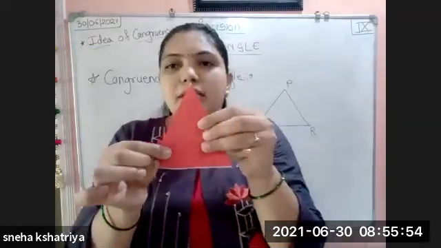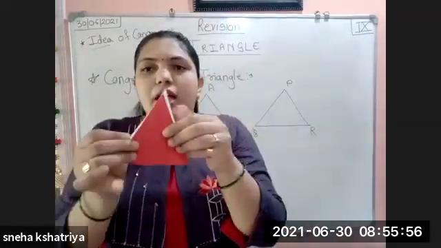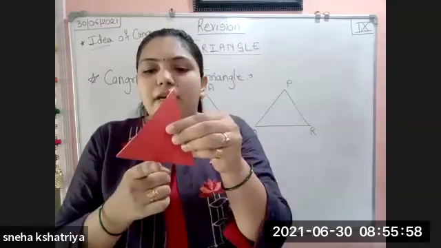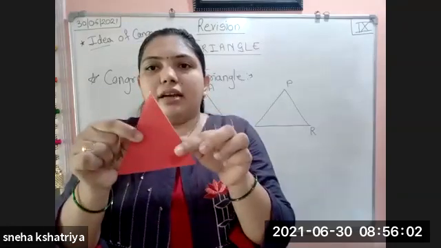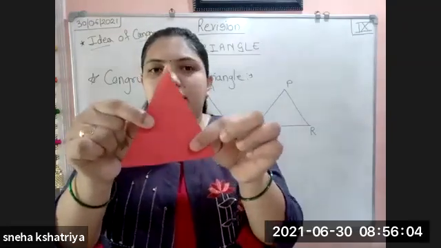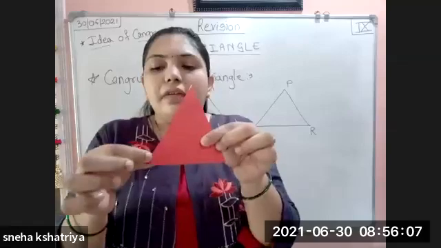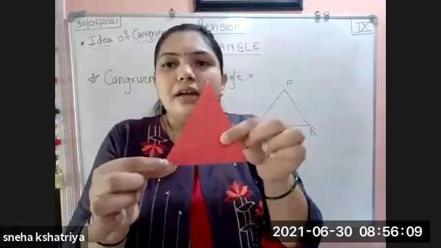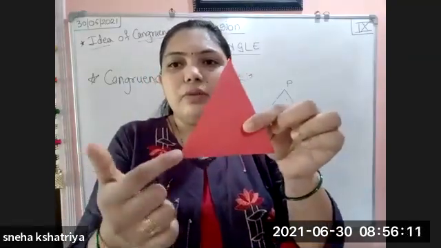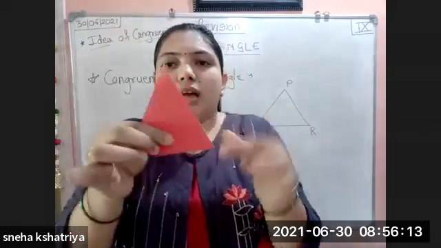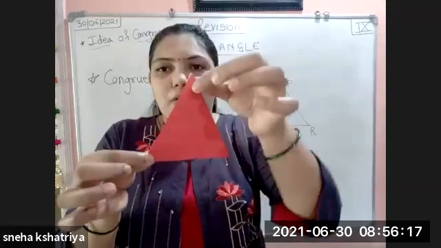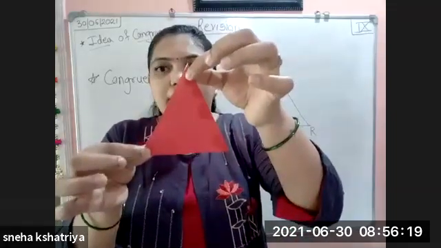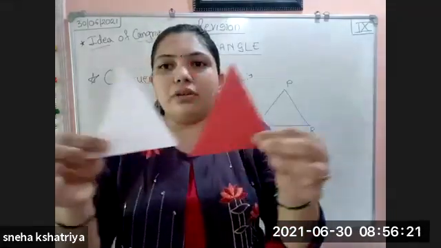So if this side and this side are congruent, and if the angles formed at all these three vertices are also equal, then we can say that these two triangles are congruent.